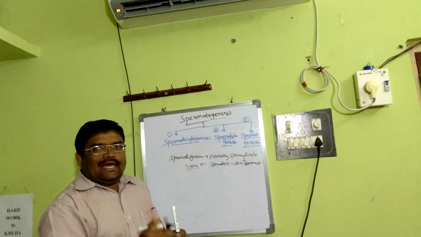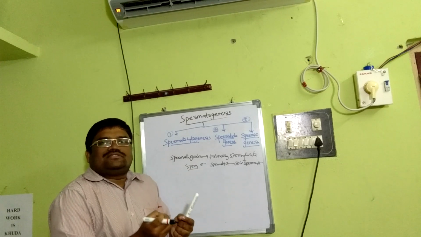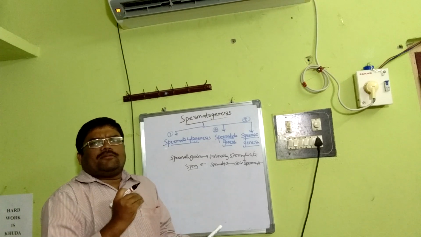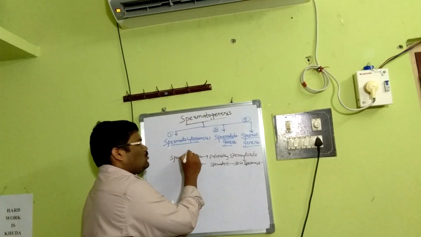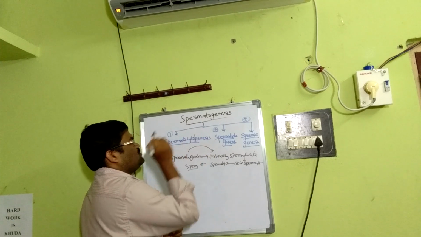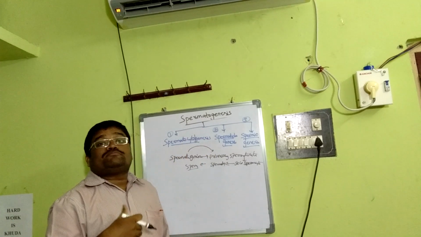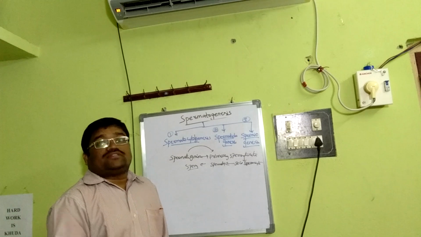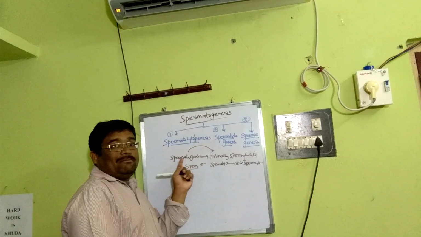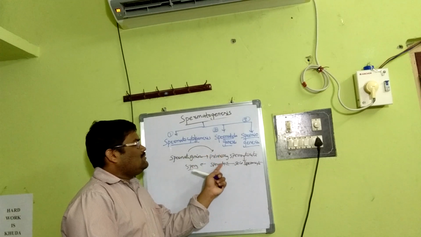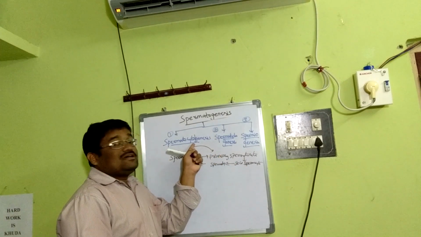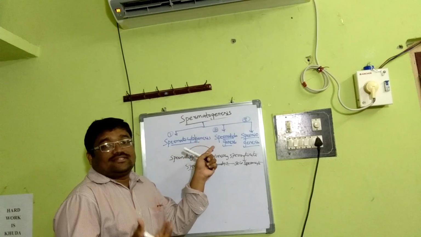Spermatocytogenesis means synthesis of secondary spermatocytes, simply called spermatocytes, from spermatogonia. The mother sperm cell ultimately becomes secondary sperm cell, that is called spermatocytogenesis.